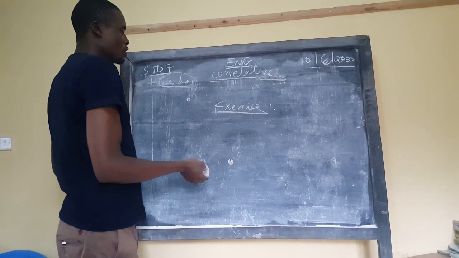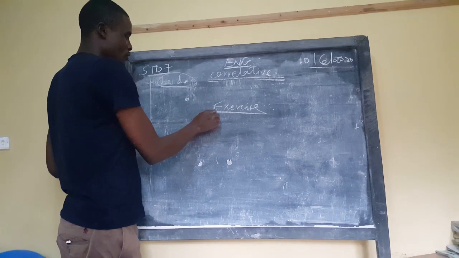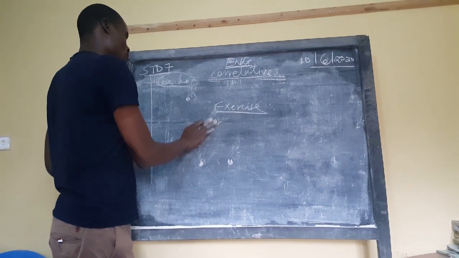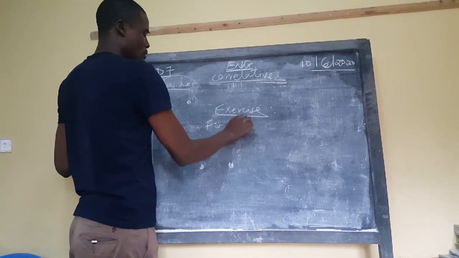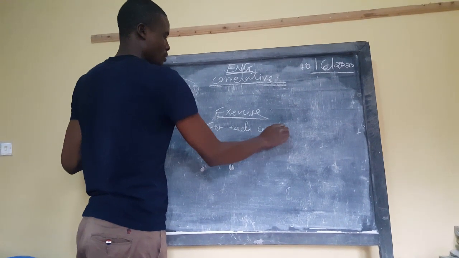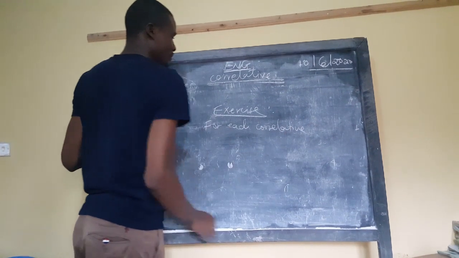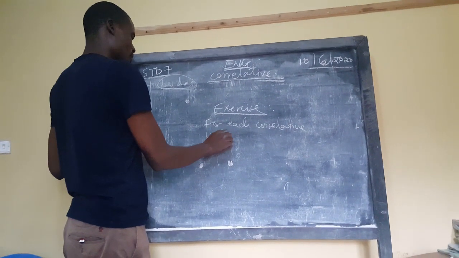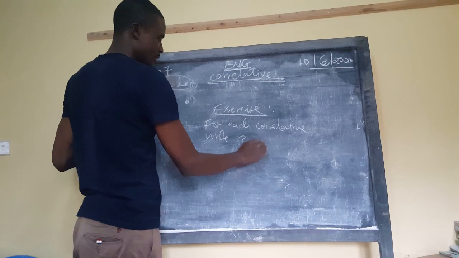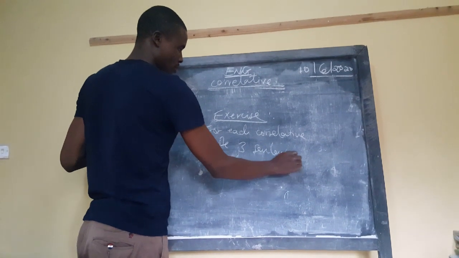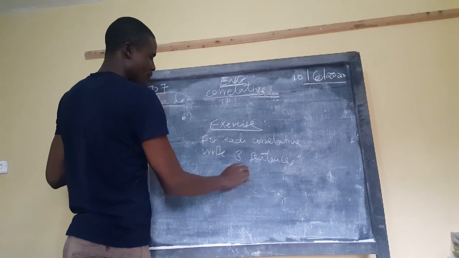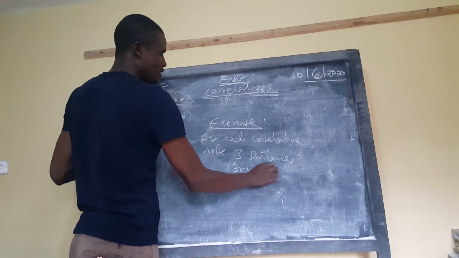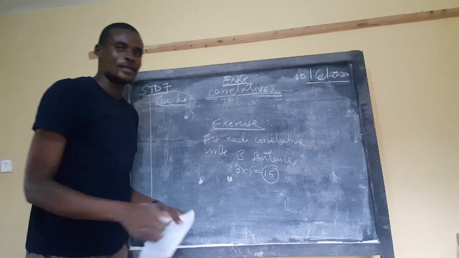For each of those things we have done, there were around 5, write 3 sentences. So meaning that is 3 by 5. So I expect 15 sentences.